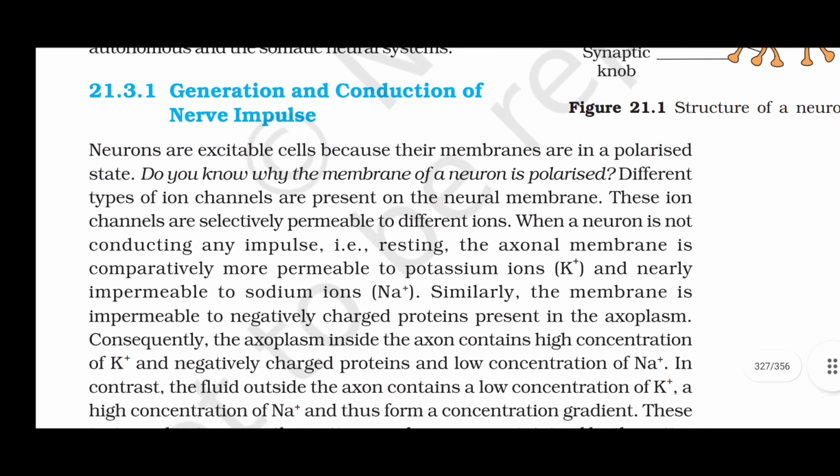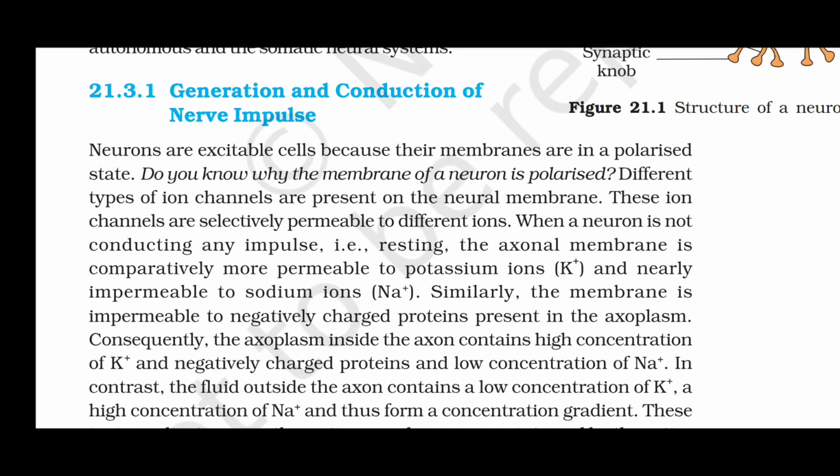Generation and conduction of nerve impulse. Neurons are excitable cells because their membranes are in polarized state. Do you know why the membrane of a neuron is polarized? Different types of ion channels are present on the neural membrane. These ion channels are selectively permeable to different ions.